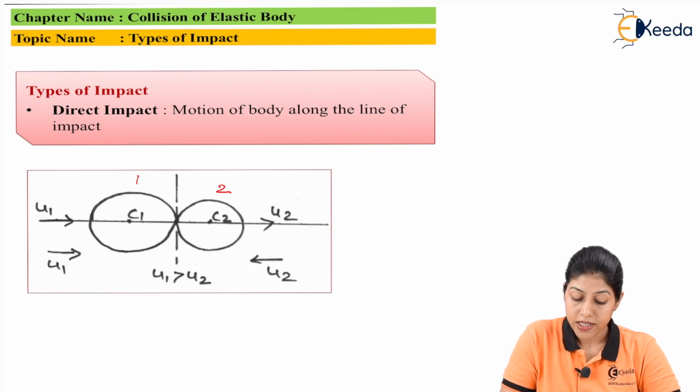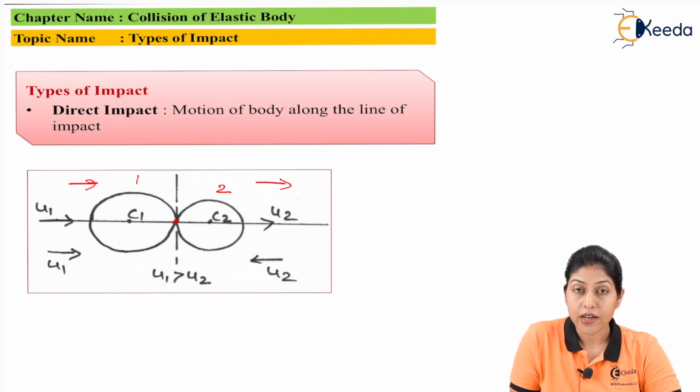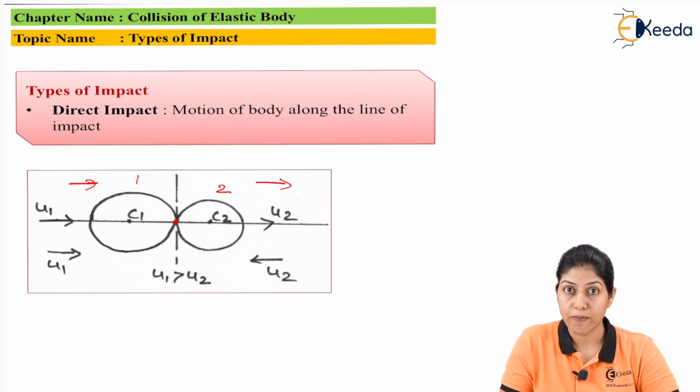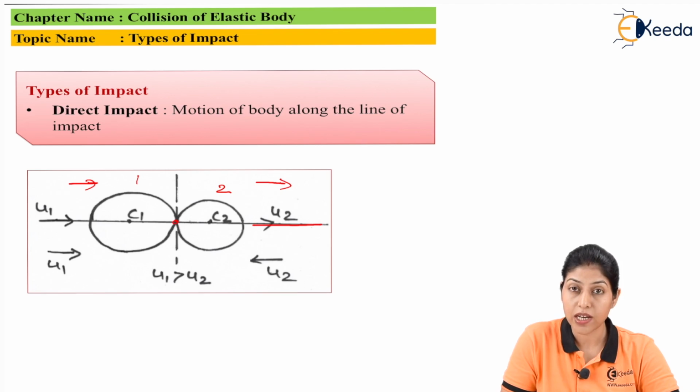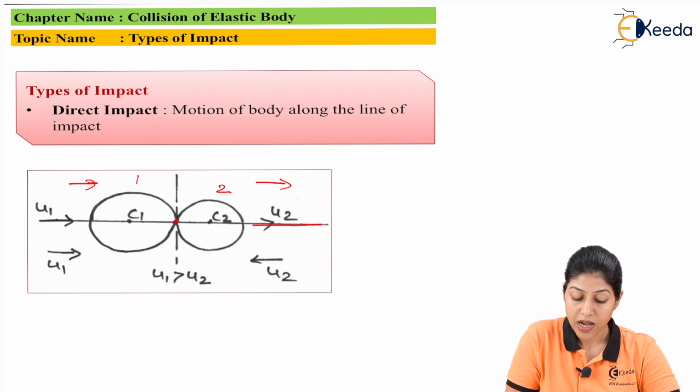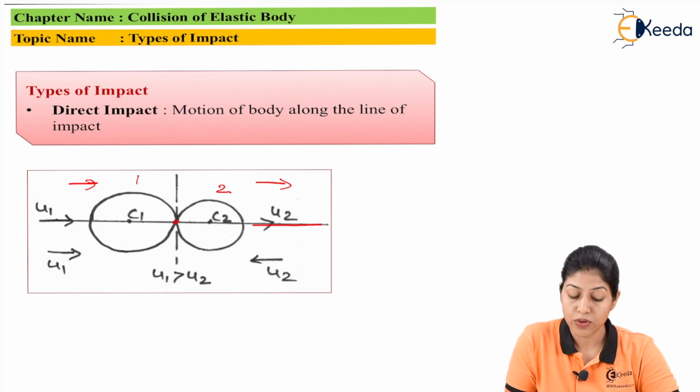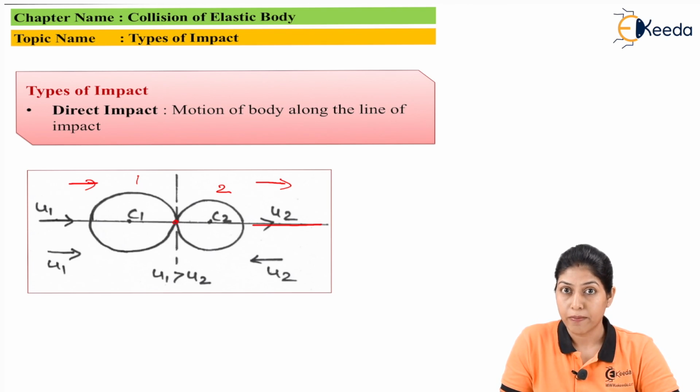These two bodies can move in the same direction or these two bodies can move in opposite directions, but without collision we cannot consider any kind of impact. Now after collision, when the motion is always along this particular line of impact, here C1 and C2 are passing through the line of impact, so this is the first condition, central impact. Now if we are considering motion along this line of impact only, this is called direct impact.